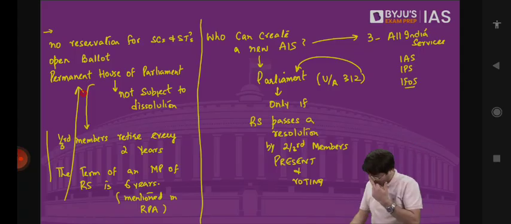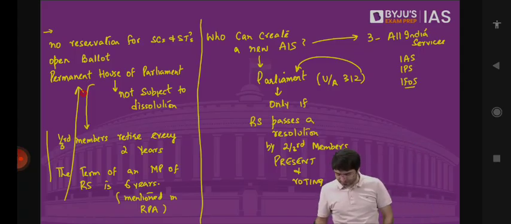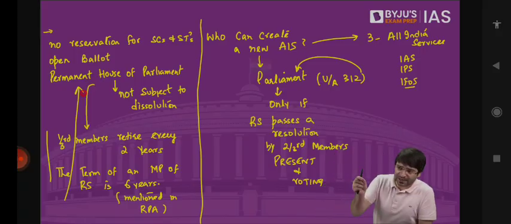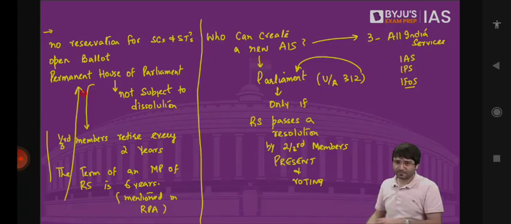Nominated members are also nominated for 6 years. So if a Rajya Sabha seat becomes vacant, the new member holds the office for 6 years or the remainder of the term. Let's say, for example, we have Mr. Rahul Gandhi as the member of Lok Sabha from Wayanad constituency. What if the term is for 5 years? What if after 2 years Rahul Gandhi resigns or is disqualified? Then a fresh election will happen in Wayanad constituency.